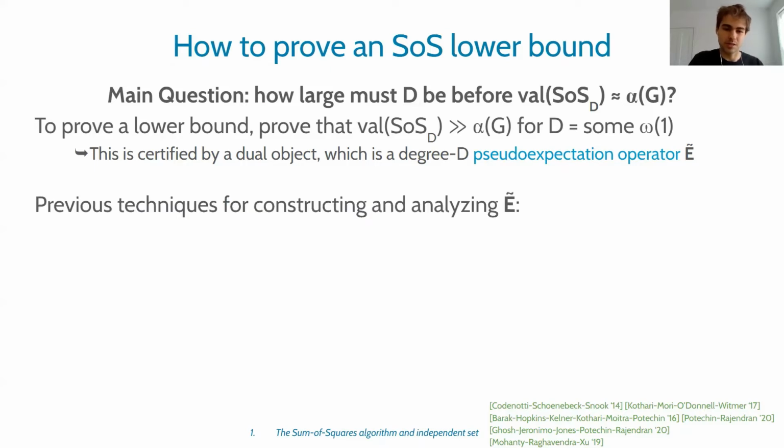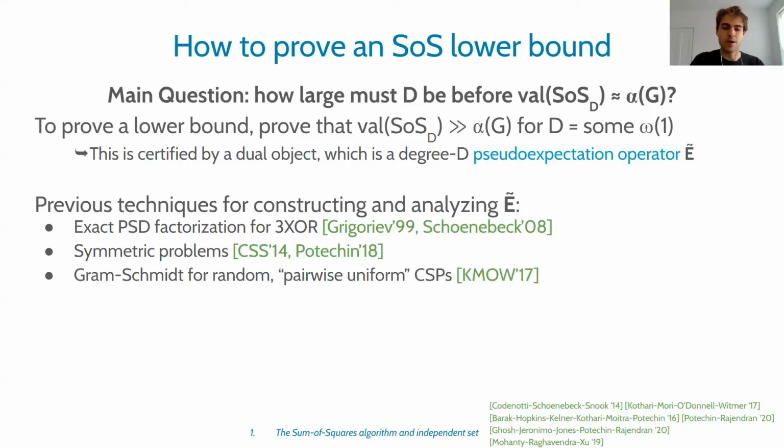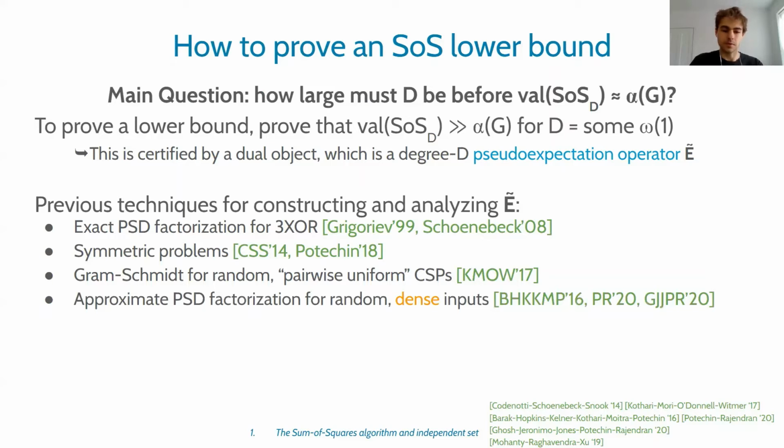What are some previous techniques for building this pseudo-expectation? Sometimes you can just write down the tilde E exactly and do an exact analysis, and it's great when this works. This paper by Kothari, Mori, O'Donnell, Witmer introduces a Gram-Schmidt-based technique for analyzing tilde E. The tool of approximate PSD factorization was developed in the context of planted clique, and this works on random dense inputs. And it's this line of work that our work is closest to, this approximate PSD factorization.